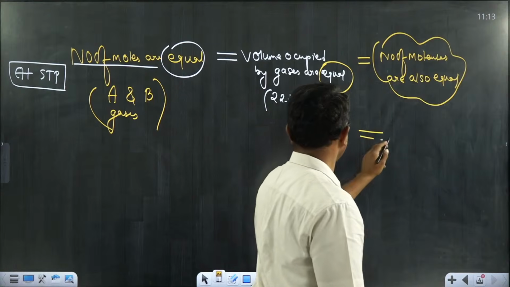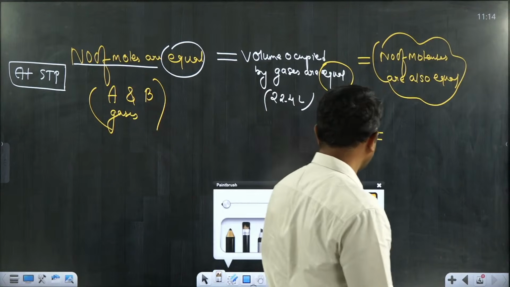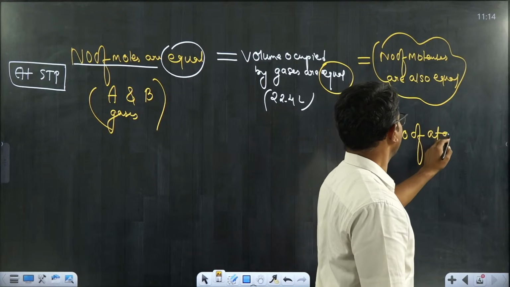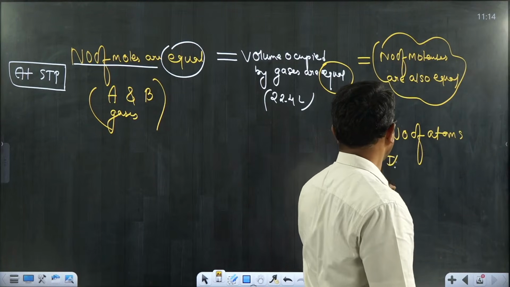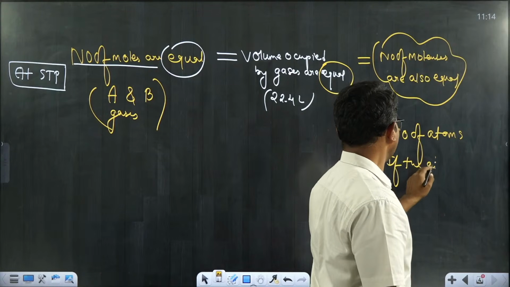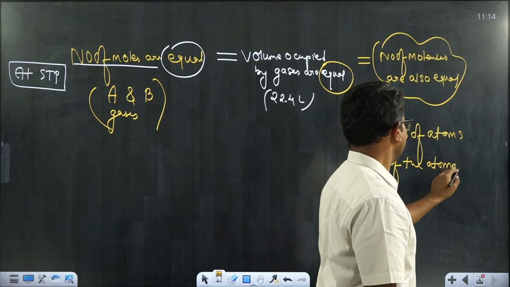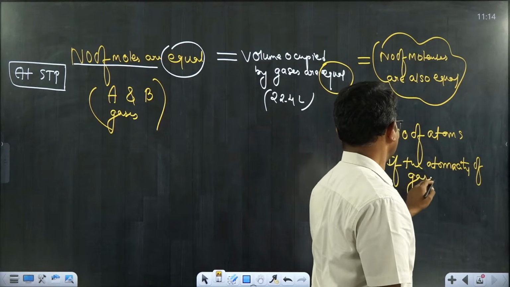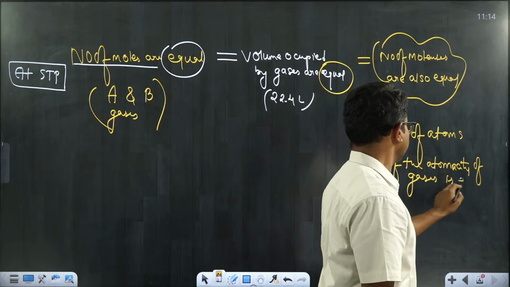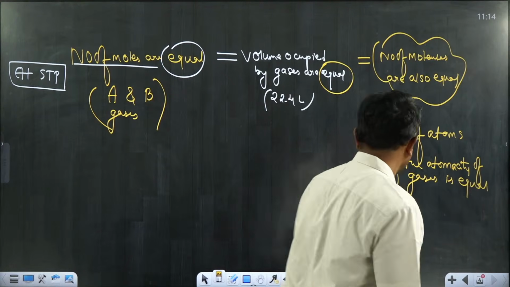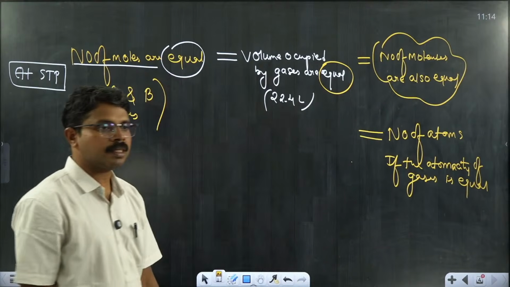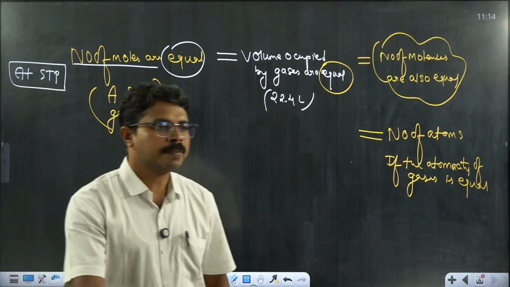Here I can say the number of atoms can also be equal when the atomicity of the gases is equal. If the atomicity is not the same, then the number of atoms is not equal, right? Students, please try to answer.